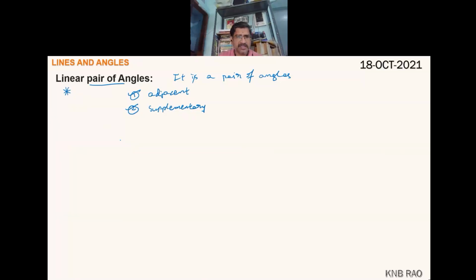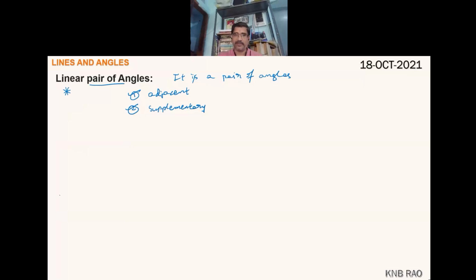Based on this, you have one axiom and one theorem, and based on them you have one exercise with many questions to solve. This linear pair concept is simple, but very important. Your exercise 6.1 is completely based on the axiom and theorem related to linear pair of angles.